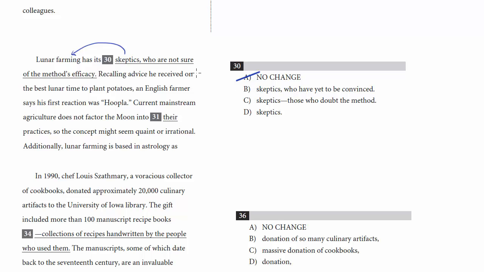How about B? Lunar farming has its skeptics who have yet to be convinced. Again, a skeptic by definition is somebody who has not been convinced of something. So repeating it is unnecessary. How about C? Lunar farming has its skeptics, those who doubt the method. Again, just like A and B. Skeptics, implicit in that, as part of the definition, is somebody who doubts something. And that's what's going on here, so we can get rid of C. Notice D, the shortest choice. All we need is just skeptics. Lunar farming has its skeptics, period. Move on. We don't need to define what a skeptic is. We don't have to re-emphasize anything. Just get right to the word and make the sentence as short and concise as you can. So D is the answer here.